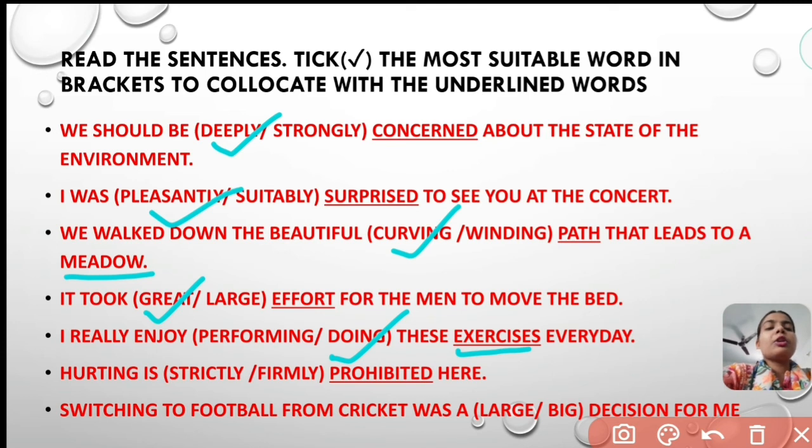Hunting is strictly or firmly prohibited here. So it must be hunting. The correct answer is strictly prohibited here. And the last one is, switching to football from cricket was a large or big decision for me. So the correct answer is a big decision for me.